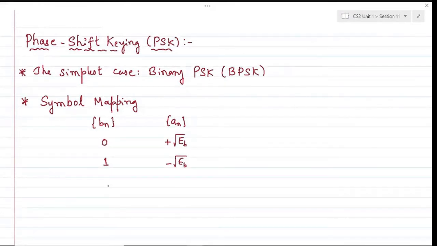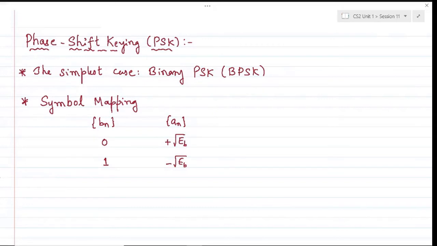Okay, so we'll see shortly what is the implication of saying plus root EB and minus root EB. But this is the symbol mapping, where the bit 0 is mapped onto some positive value, and bit 1 will be of the same value with opposite sign. Okay, so if EB is 1 for a unit bit energy, this will be simply plus 1 and minus 1.